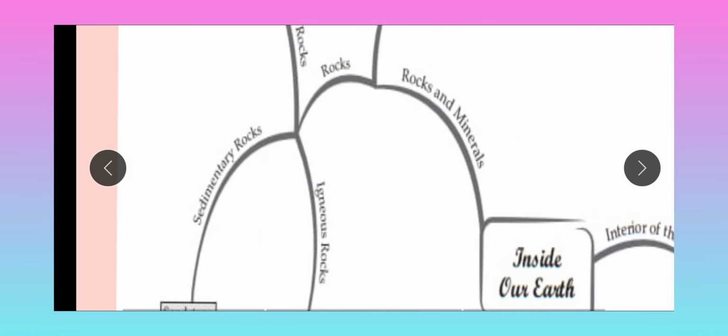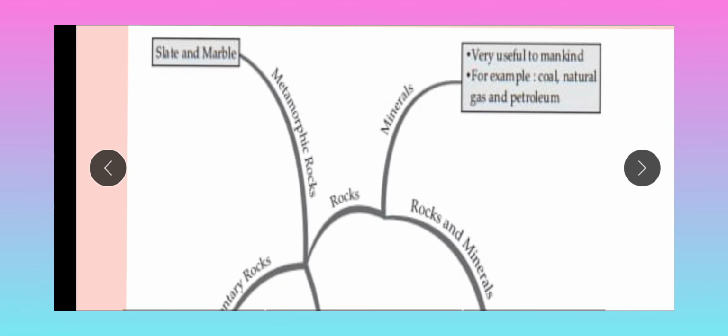Next topic, metamorphic rock. Metamorphic rocks are rocks formed when sedimentary rocks and igneous rocks are melted and take another form under great pressure and great temperature.